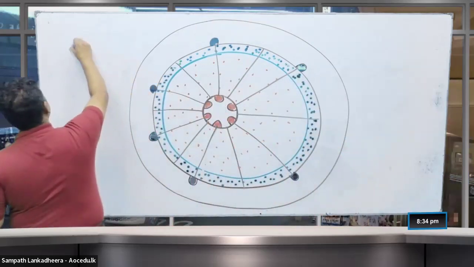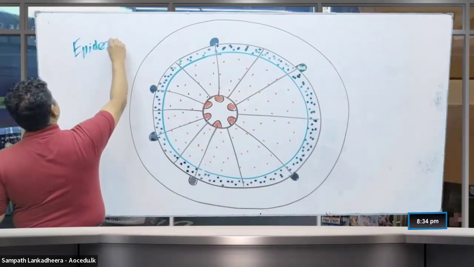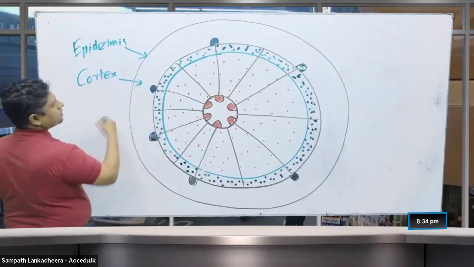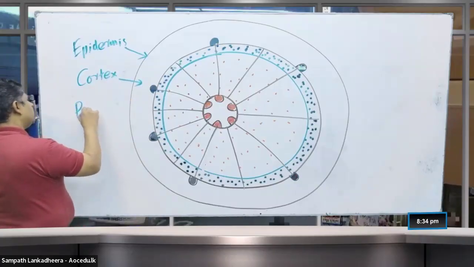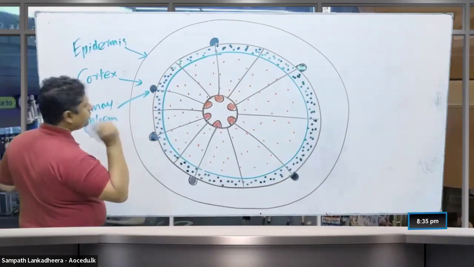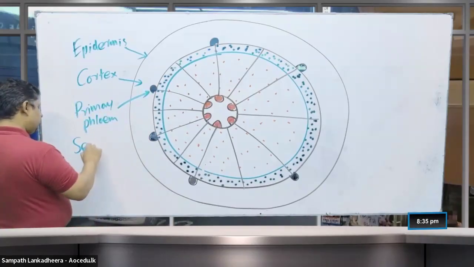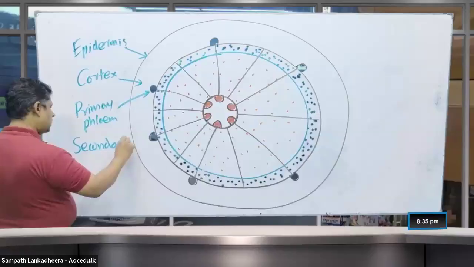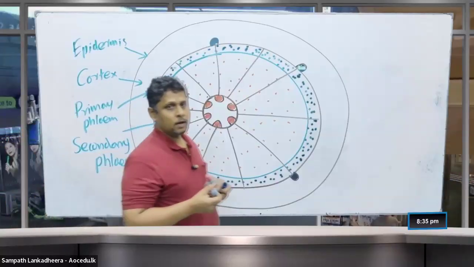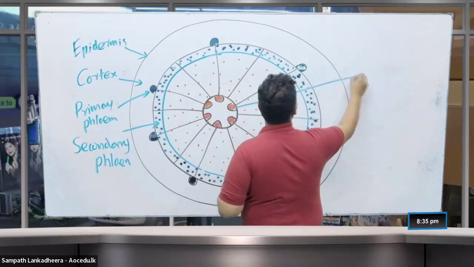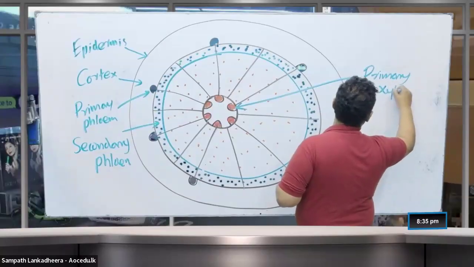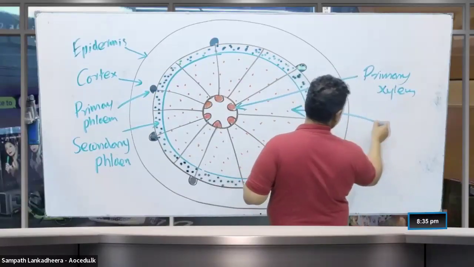So here the epidermis, this one, and cortex, this, and primary phloem, this one, secondary phloem, this one, and then primary xylem, and then this is secondary xylem.